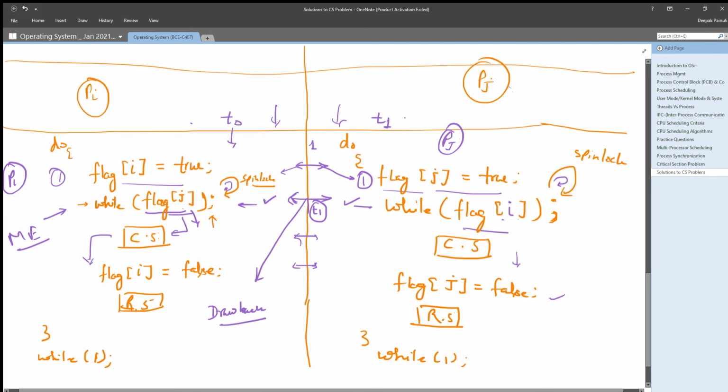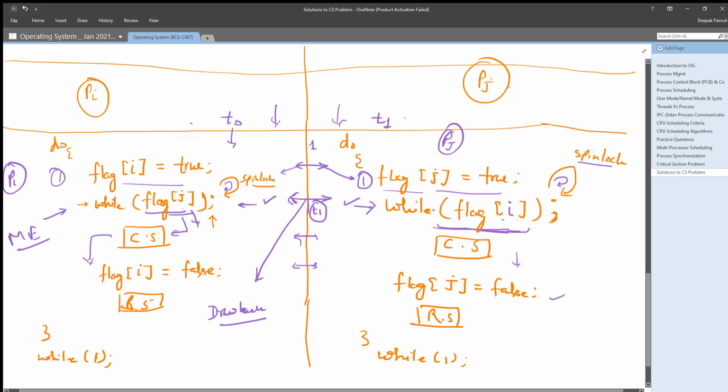Now check, after a 1 second difference, if at any time Pj does this, Pj will check flag i's value for falseness. It will check while flag i is true, and as long as it is true, it will be locked in the spin lock, which we have provided using the infinite while loop.